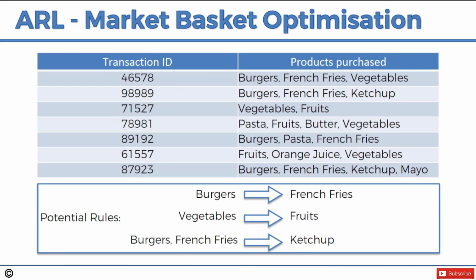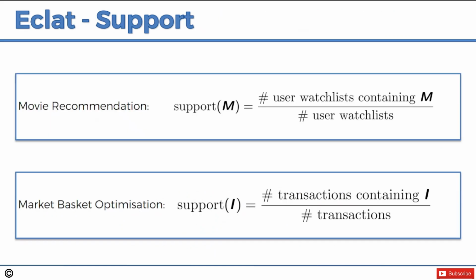All right, so in the Eclat model, just like in the a priori model, we have the support factor. Previously in the a priori algorithm, we had support, we had confidence, and we had lift. In the Eclat model, we only have support.